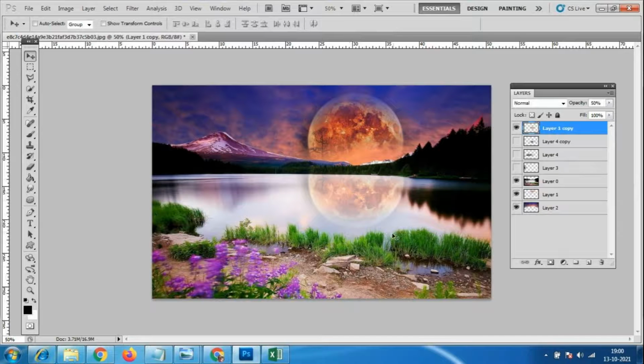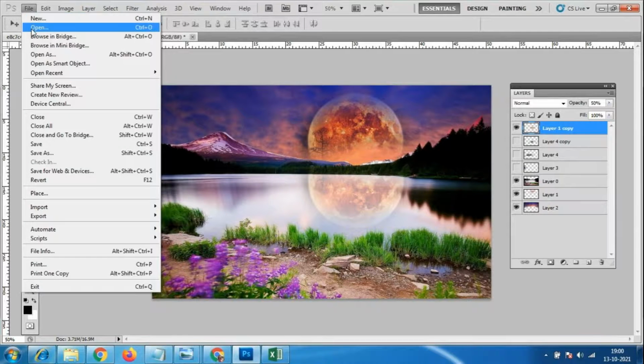You are not able to see the full moon here inside this water. I'm showing only half of this moon here. The other things I have erased. Only as much of the reflection as you want, I have given. Whatever files we want to give the reflection to, always only as much of the part as we need, only that much part we have to cut and show the reflection here.